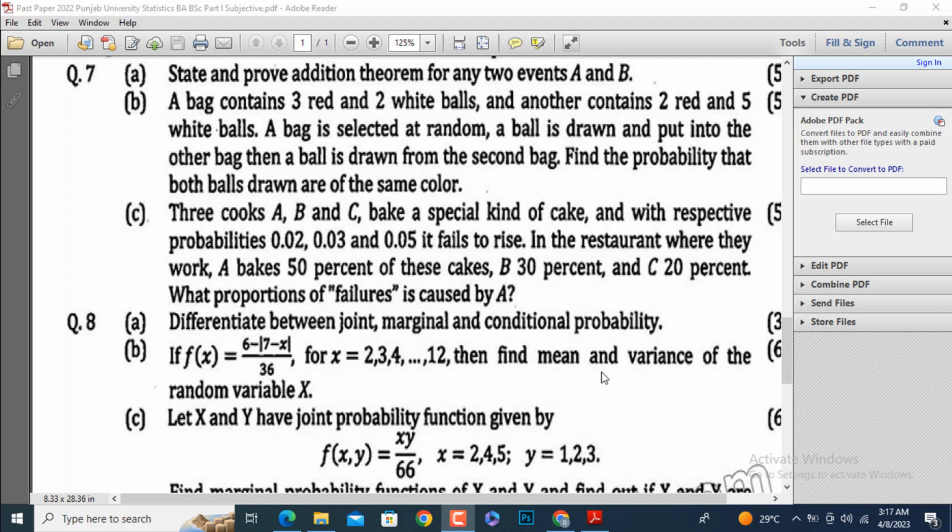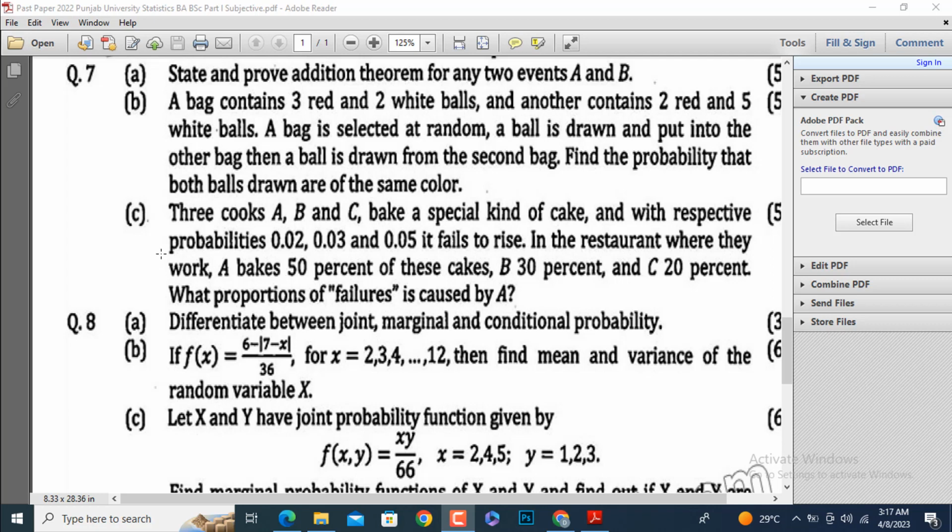This video covers the solution of part C of question 7. Before proceeding, I am going to tell you that this question paper is Annual Exam 2022 for paper A Statistics 1, and it is related to the Associate Degree of Arts and Science, and further it's a part of the University of the Punjab examination system.